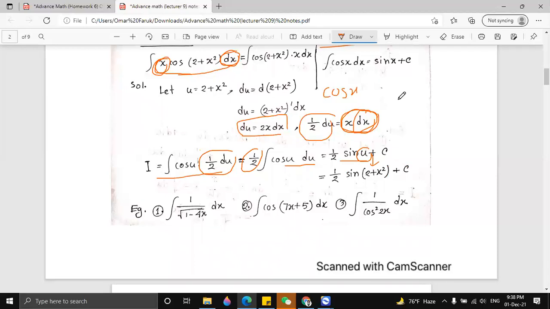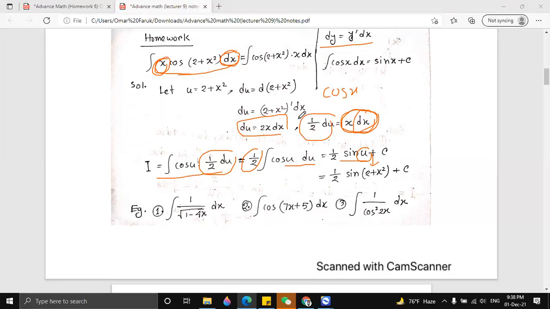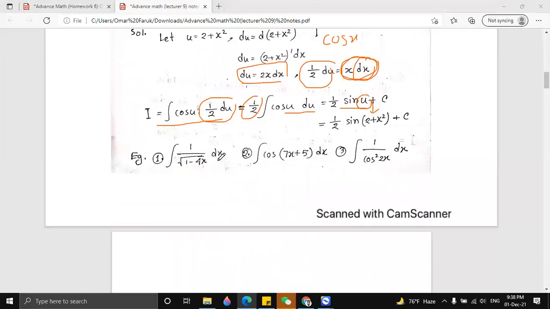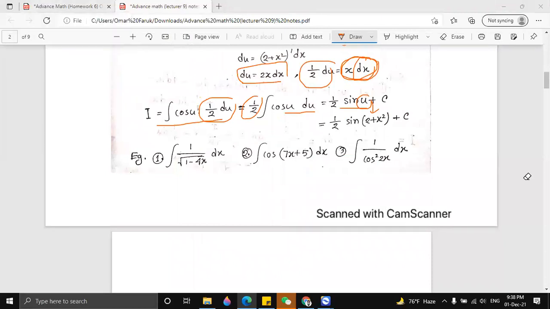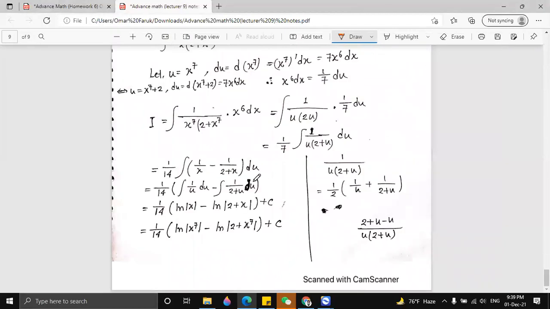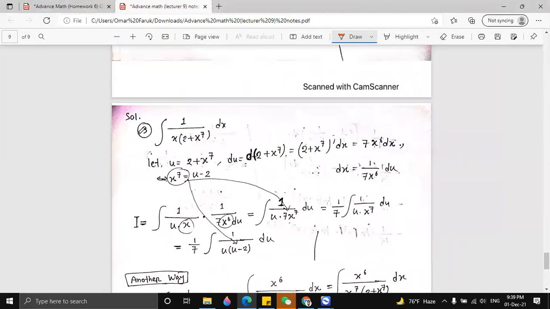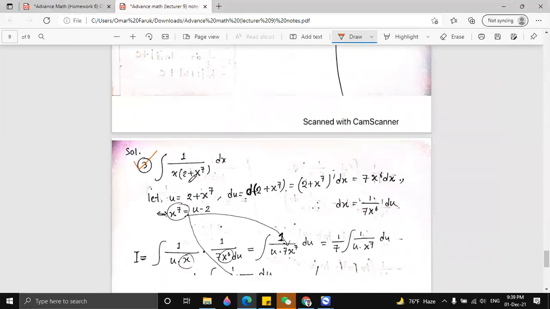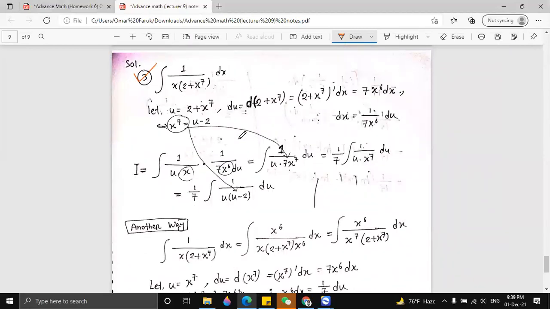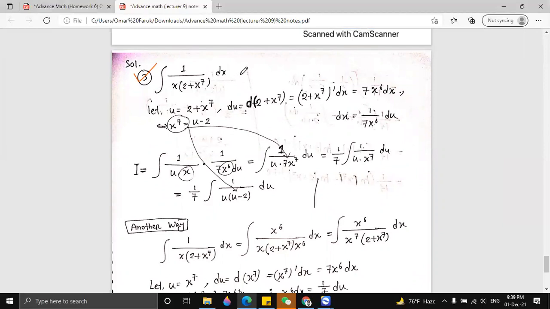So this is the integration with u substitution only, right? Yeah. But what about the last one? Remember, while she was explaining, I guess she was referring to the other substitution. The last one, this thing, yes. Number 3, the integration of 1 by x into (2 + x to the power 7) dx. Yeah, there are like 2 ways. So this one, I'm not sure.